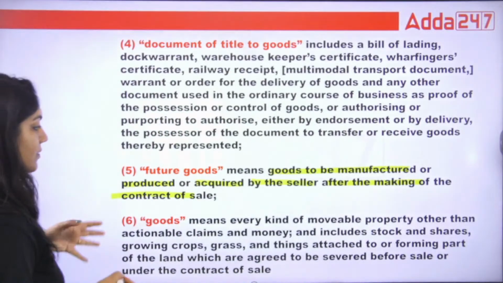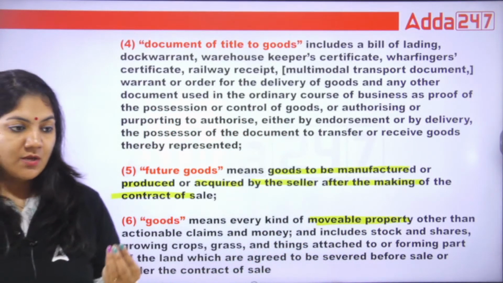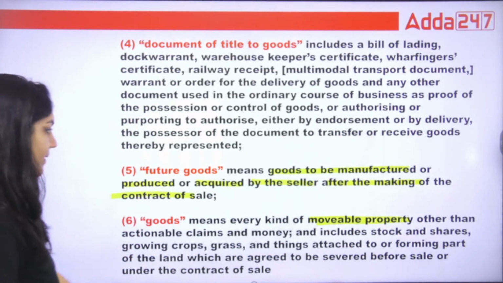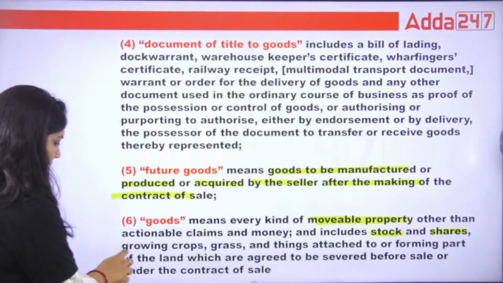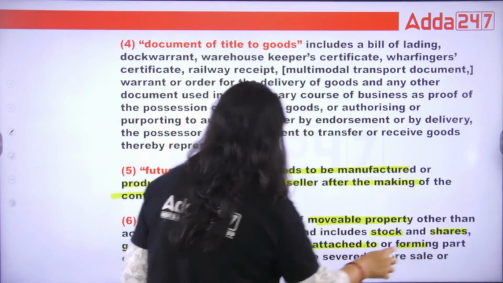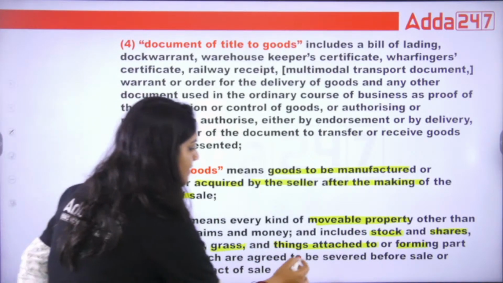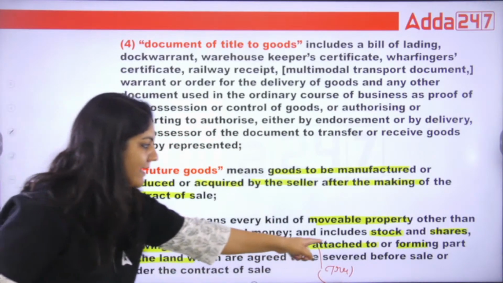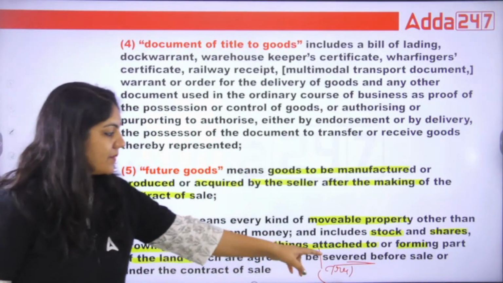This is important. Goods means any movable property. What is movable property? The property which can be moved from one place to another place. So movable property includes stock, share. This is also movable. Growing crops movable, grass movable, things attached to and forming part of land. It means, suppose, a tree. The best example of this is a tree. A tree, as we know, is immovable property because it is attached. But when it is severed, that means when it is cut, it becomes movable property.